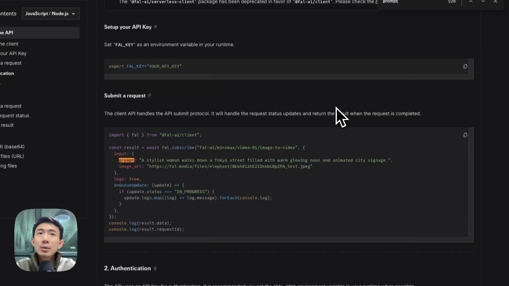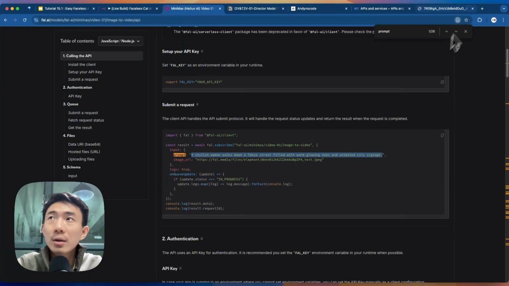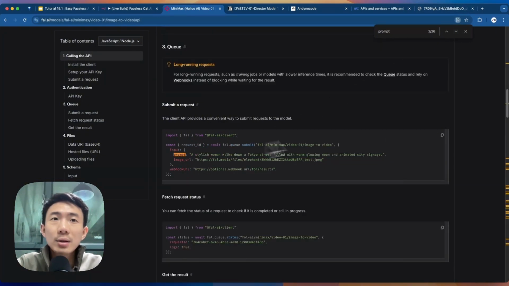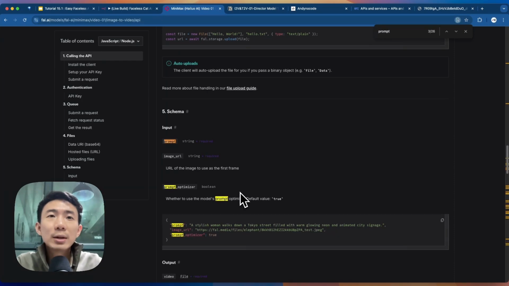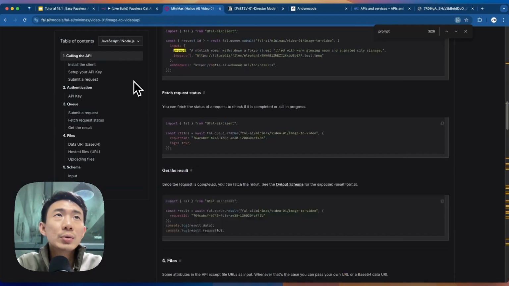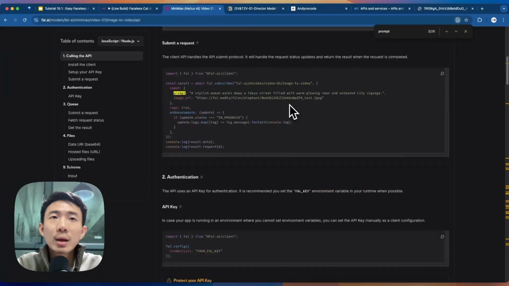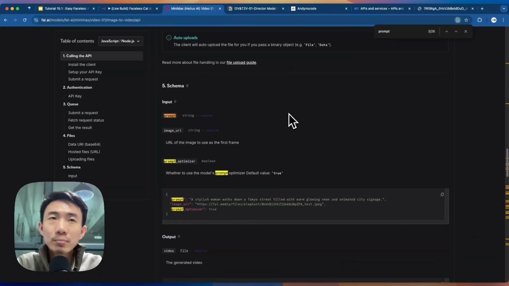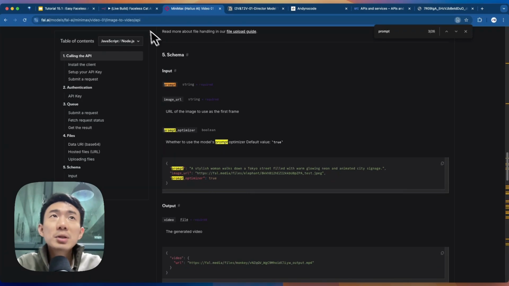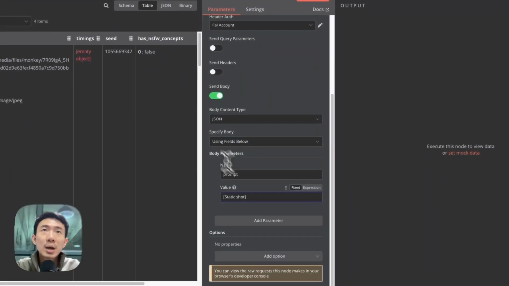All right, I can show you here. So also, of course, you can choose other prompts here. This is another example, and this is another example like this. So for more details, you can always go back to this AI model from Fal and choose API, and you can just search for the prompt and try to get some inspiration out of it. But for simplicity, we can just choose static shot as the camera movement.